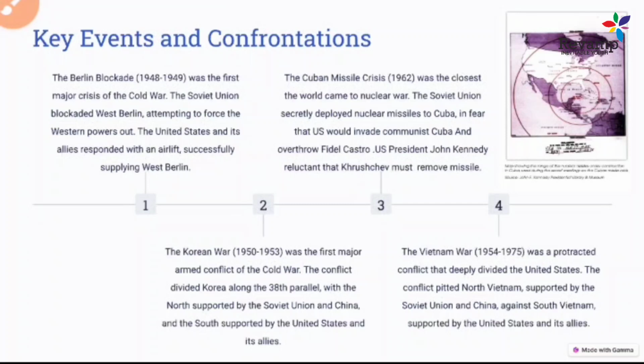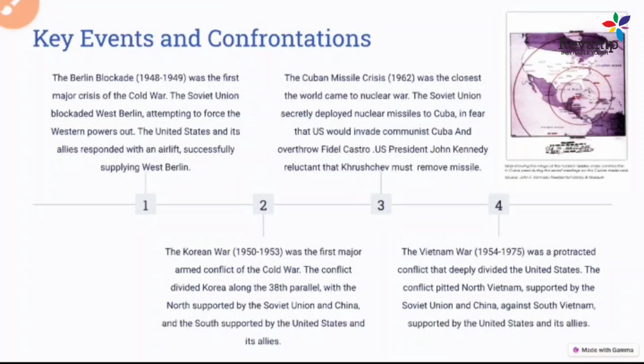And that's what is called the Berlin blockade. The Berlin Wall fell when the Cold War ended, and this fall was very famous at the time. You can even see pictures on the internet of the Berlin Wall and how it fell. The people themselves started breaking the wall down and replacing the material that made up that wall at that time. So this is all about the Berlin blockade.